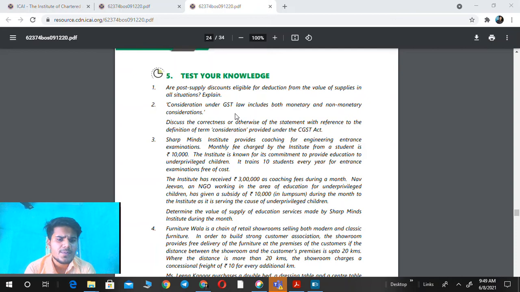So it is a correct statement because consideration includes cash and kind. So non-monetary consideration in the form of kind.